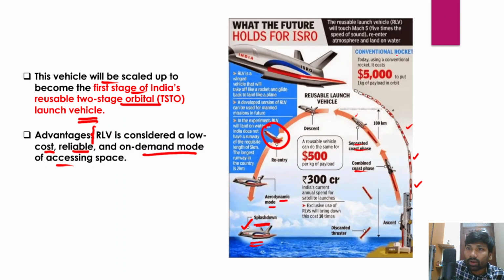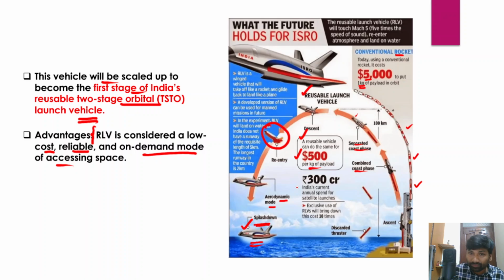Now today, using a conventional rocket, it costs $5,000 to put 1 kg of payload into the orbit. But on the other hand, when we use this reusable vehicle, it can be done with just $500 per kg of payload. So you can see the difference, right? So a 10x reduction in the cost of sending satellites into space with this reusable launch vehicle.